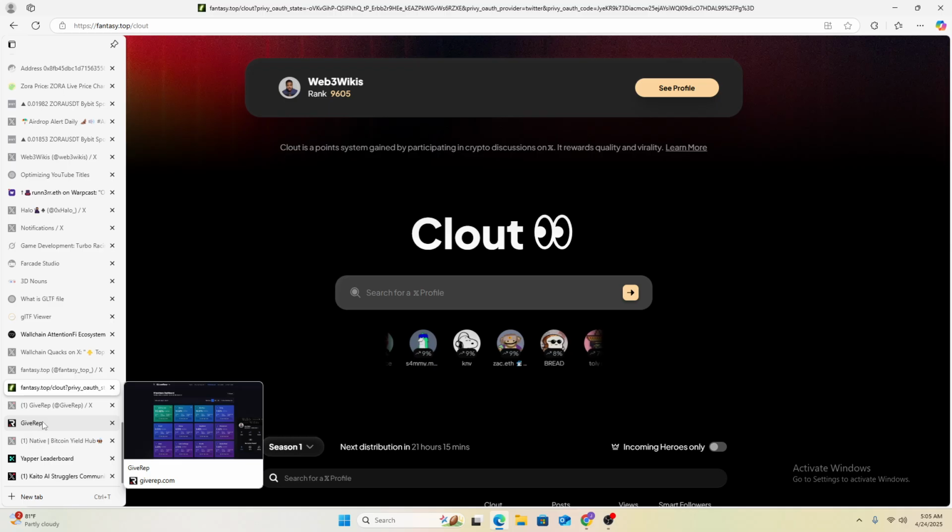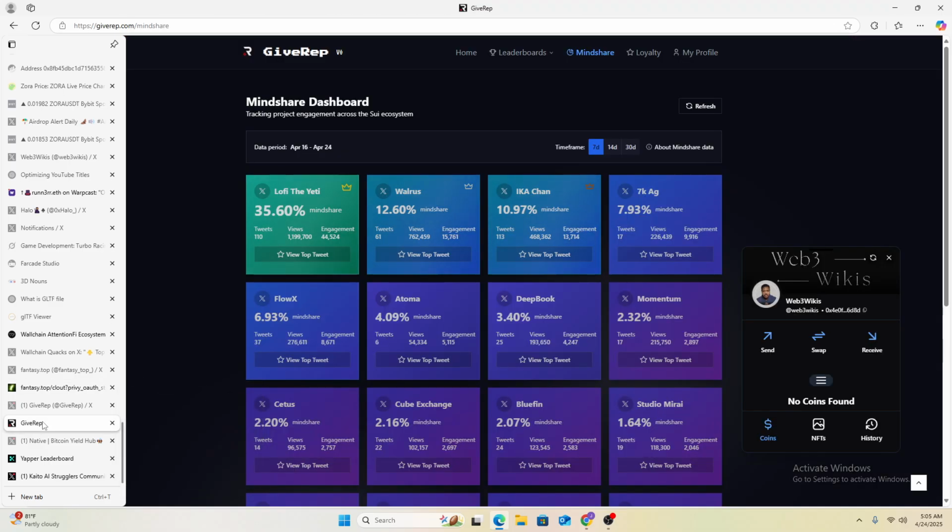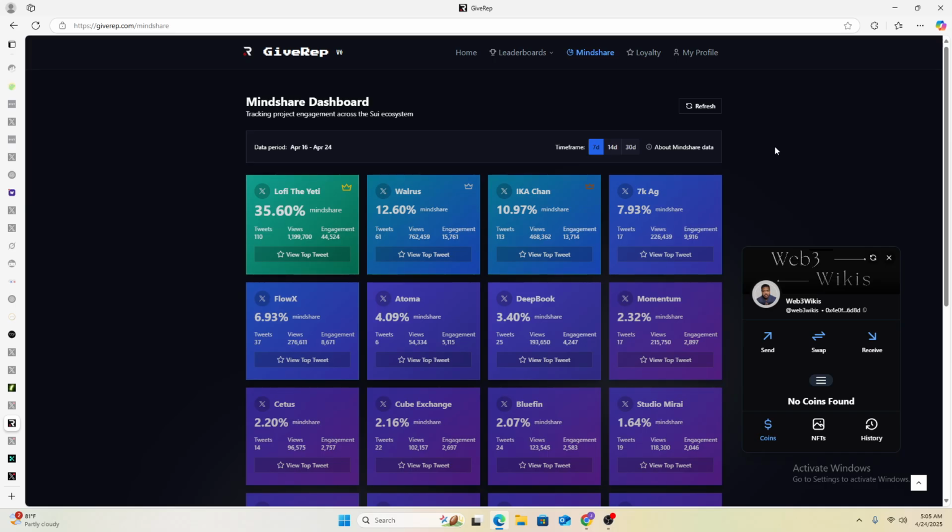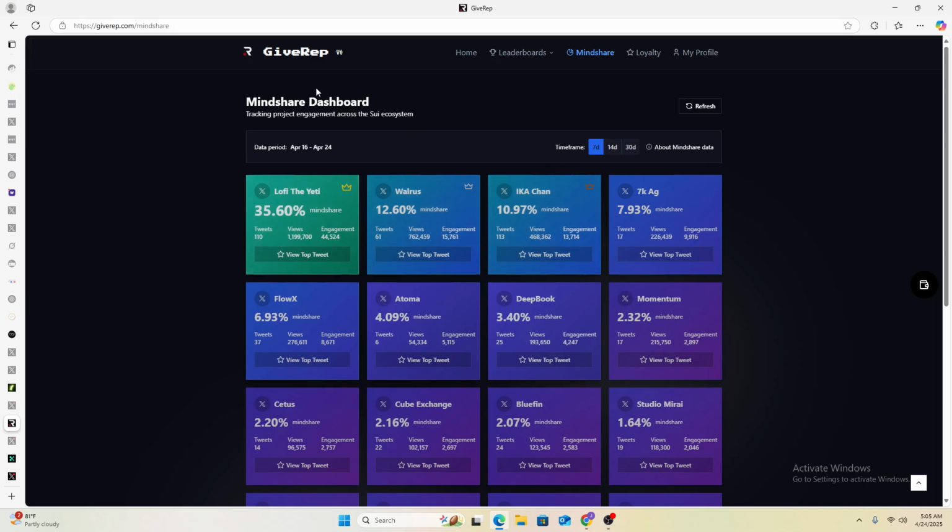And finally, this is an experimental project, but why I like this one is because it's affiliated to the Sui chain. And the backend project of this is a Sui project, which is tokenless. They just introduced this in a playful comment saying that they are testing something out. So tracking project engagement across the Sui ecosystem. So it's possible that content pertaining to Sui, I'm not very sure yet, is being tracked. Loyalty and stuff like that.